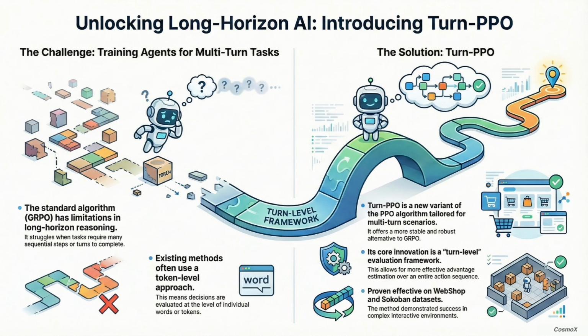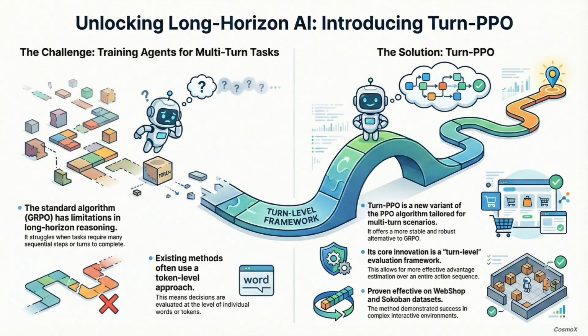This brings us to a crucial piece of jargon: advantage estimation. Exactly. Advantage estimation is the AI's internal feedback loop. It's how the agent decides, okay, was that last action a genuine step toward my objective, or was I just lucky this time? And GRPO's way of estimating this advantage just wasn't stable enough over multiple turns. The agent would essentially forget what it was trying to do.